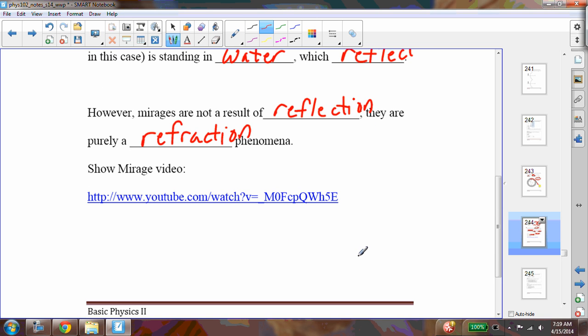Right here is just a mirage, but we get some really good mirages out on the road. So next time you're out, just tell your friends that mirages are not due to reflection. Mirages are due to refraction.